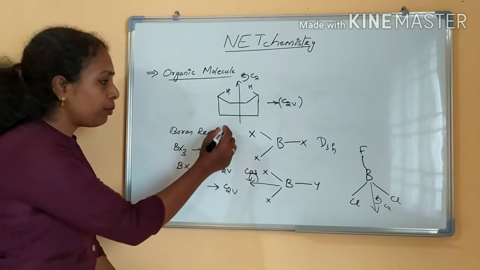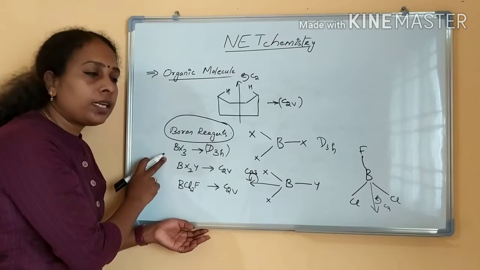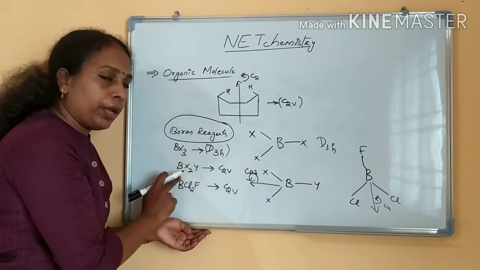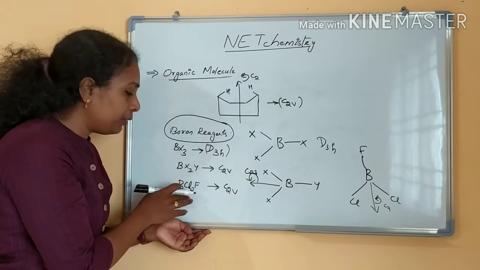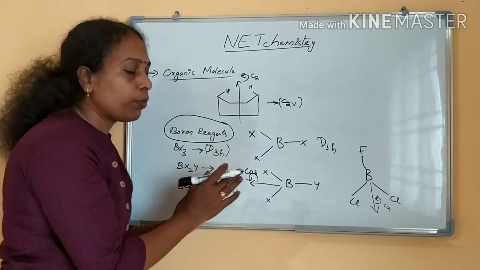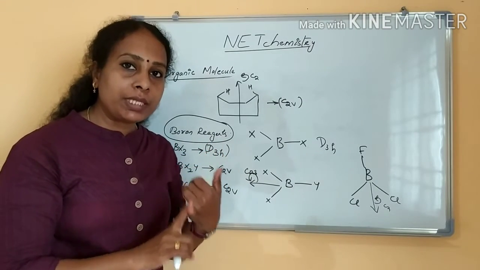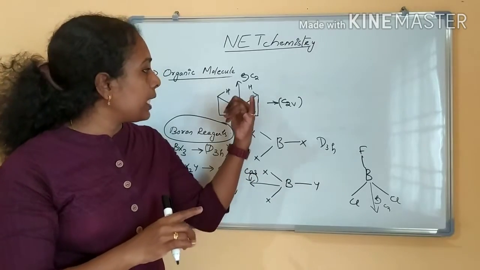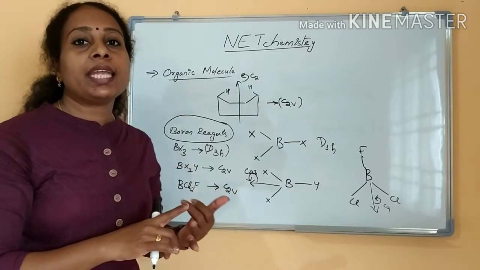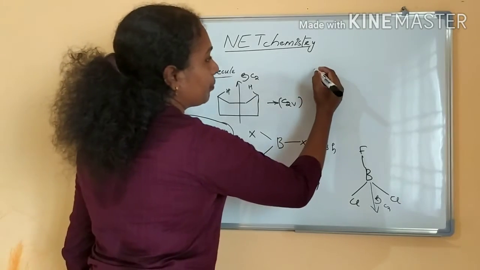In boron containing reagents, BX3 is BCl3. Boron trihalides are planar triangular molecules, belonging to the point group D3H. But if I replace one halogen atom with another different one, for example BCl2F, BX2Y type belongs to the point group C2V. Now you know for organic molecules, monosubstituted and disubstituted benzene will be C2V point group. Pyridine, cyclohexane, both conformations, will be C2V point group, and boron containing reagents of BX2Y type will be C2V point group.